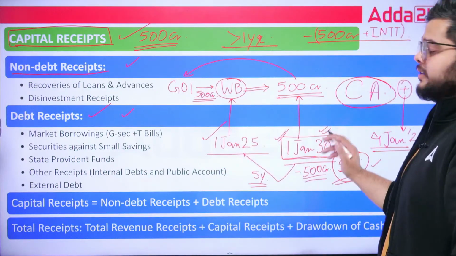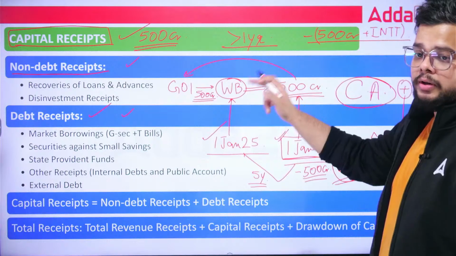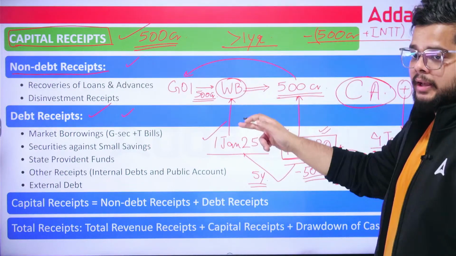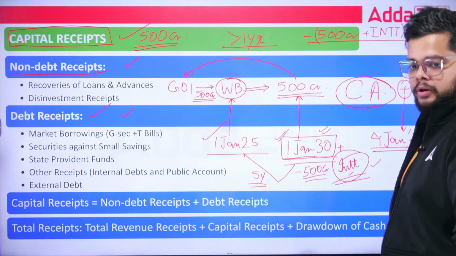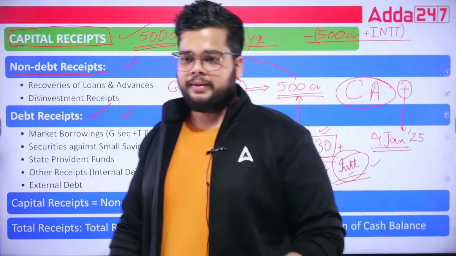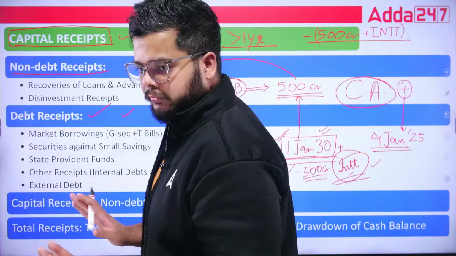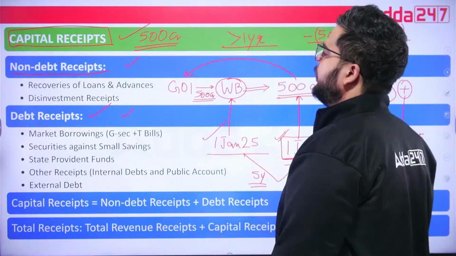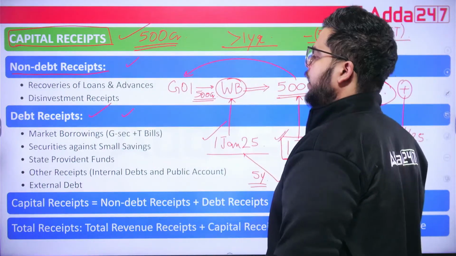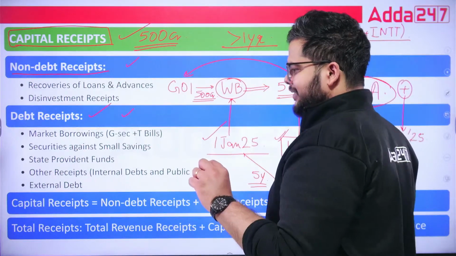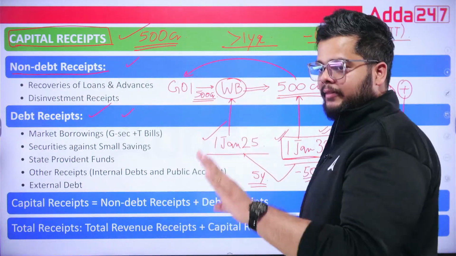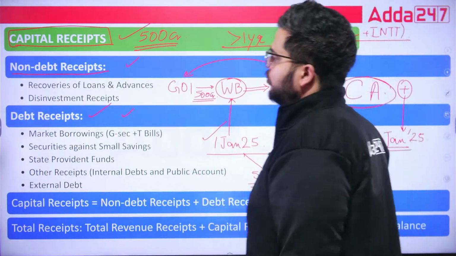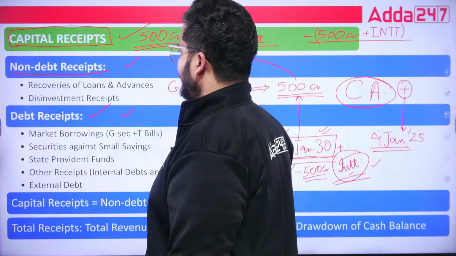So on 1st January 2030, this particular loan amount, this particular debt will become what? Expenditure for government of India. Okay. So I hope this whole process is clear now. Fine. If you have any doubt, you can ask me. But again, I want you to understand each and everything, whatever is written here, all these things are relevant for your understanding. So do write your doubts in the comment section.